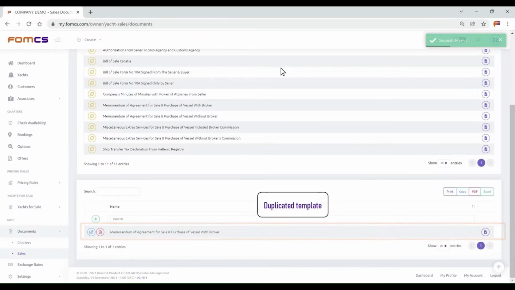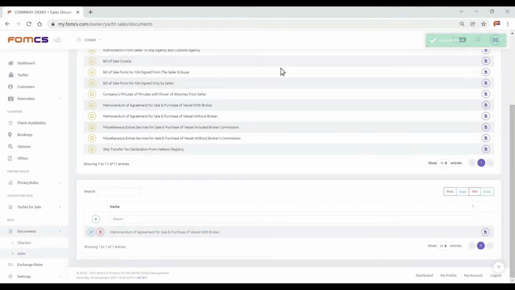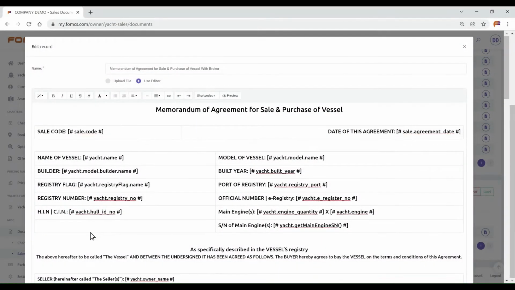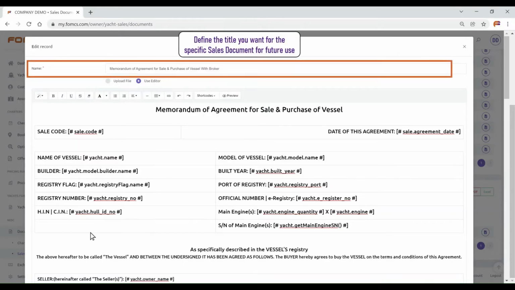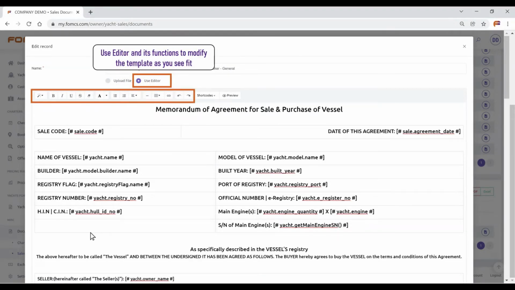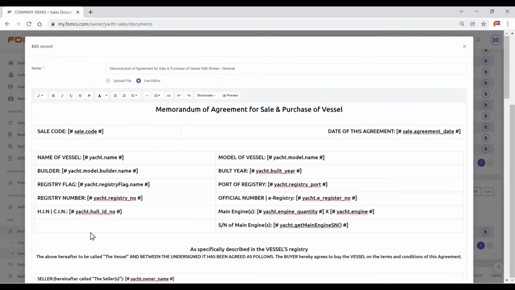Duplicate a template. Let us click on Edit. Define the title you want for specific sales document for future use. Use Editor and its functions to modify the template as you see fit. Shortcodes.